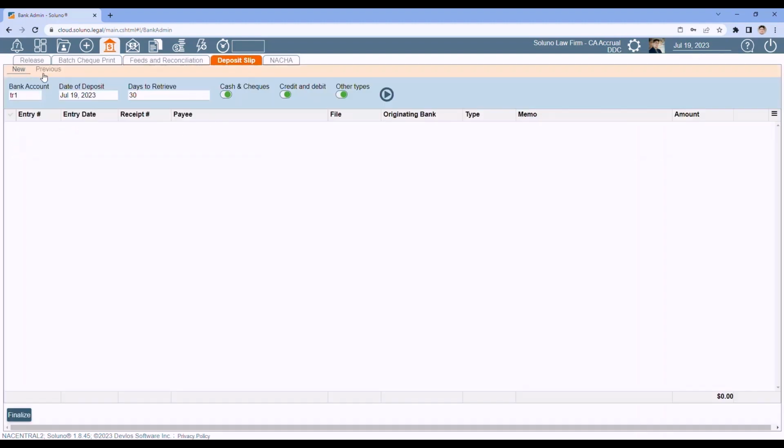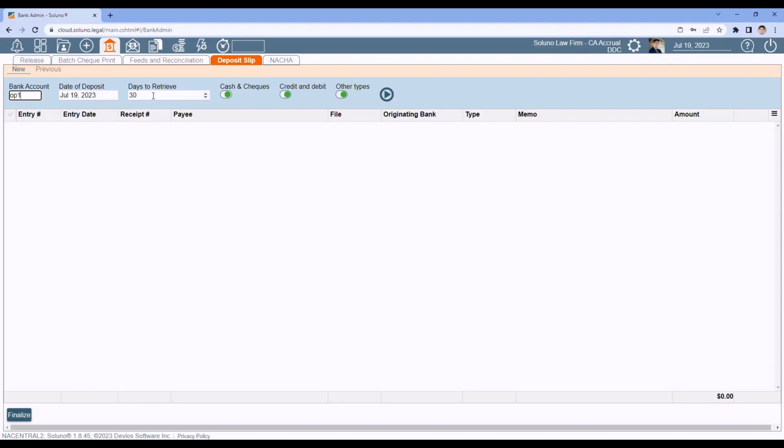You'll have two tabs underneath. New to create a new deposit slip, and previous to see your previous deposit slips if you need to make edits. To create a new deposit slip, choose the bank account you're going to deposit into. Choose the date of the deposit. This is important that you choose the right date. This date needs to match the date you made the deposit at the bank.